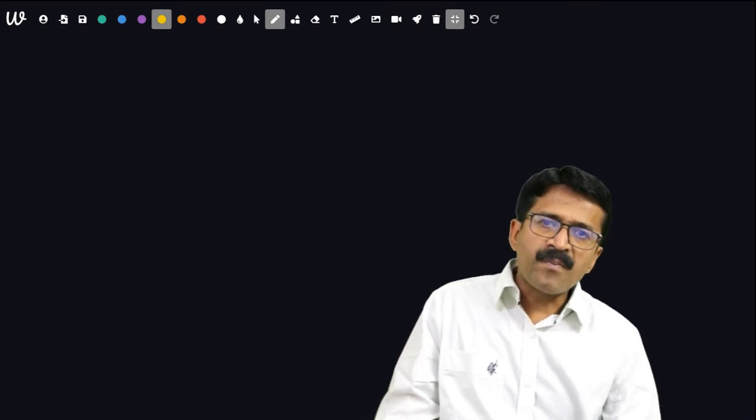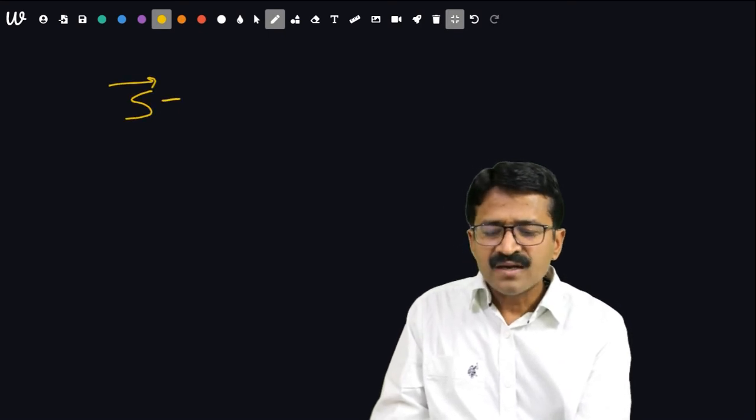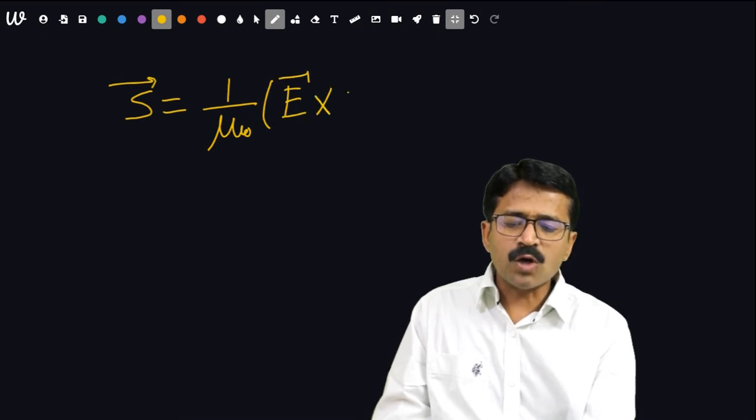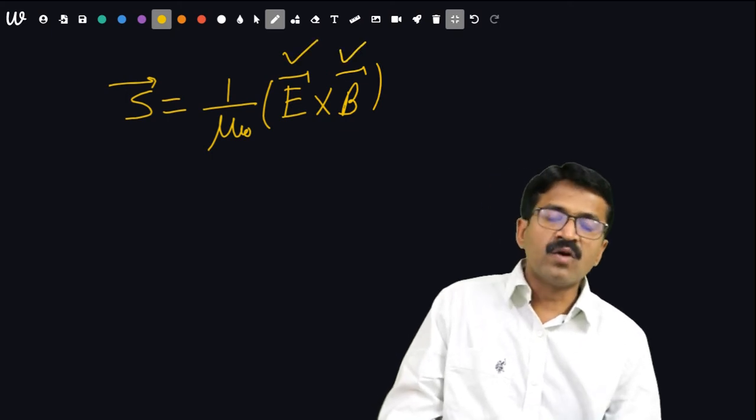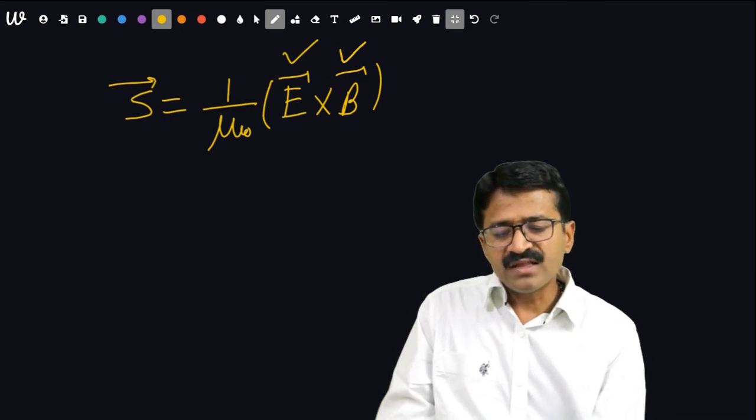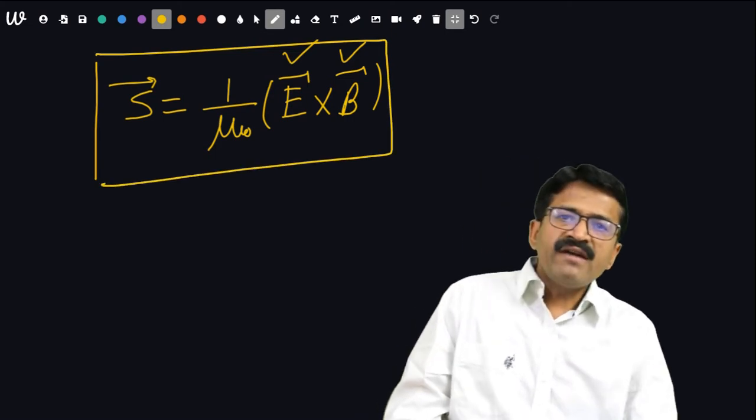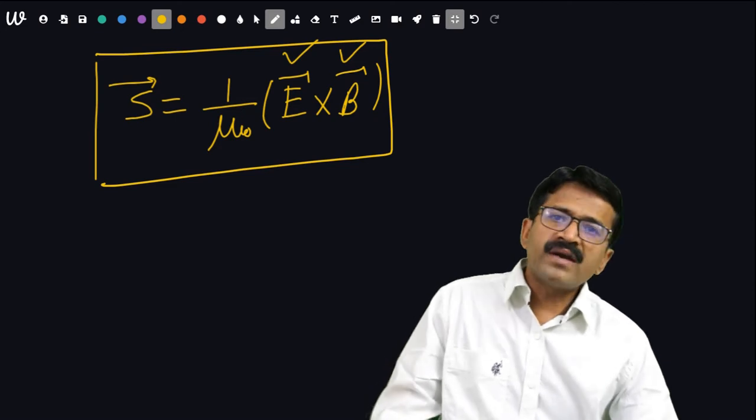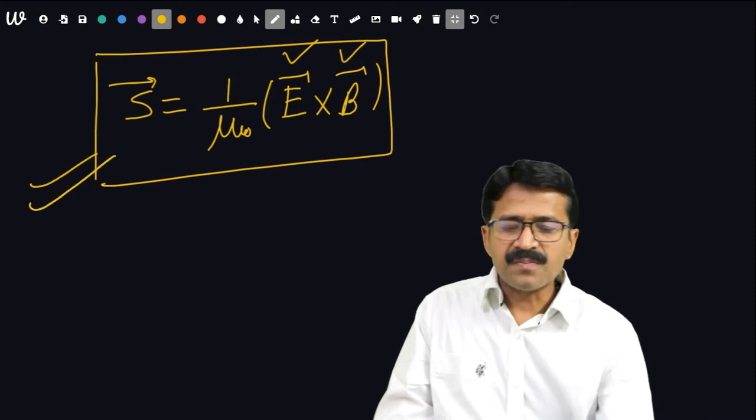Then another question is, what is meant by the Poynting vector? It is a major part of electromagnetic waves. The Poynting vector S is equal to 1 upon mu naught, E cross B. Whenever the electric field and magnetic field are mutually perpendicular and their resultant is taken by E cross B along with the factor 1 upon mu naught, it is known as the Poynting vector. The Poynting vector is energy propagated per unit area per unit time through a particular medium. This is nothing but the Poynting vector.